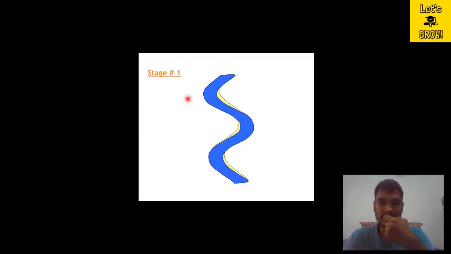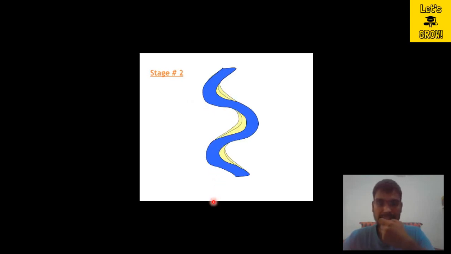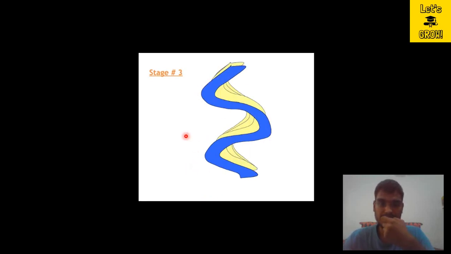So here are some graphics through which you can better understand the formation of oxbow lake. This is stage 1, where the river is flowing like this. In the later stage it will move outwards from its bank. In stage 3 you can see it is moving more outside.